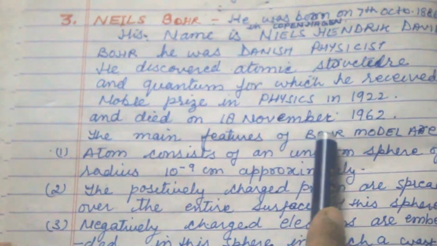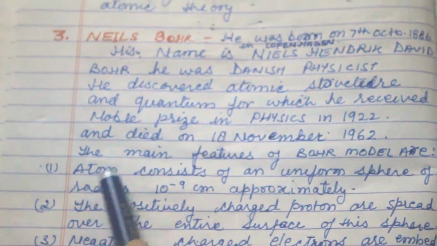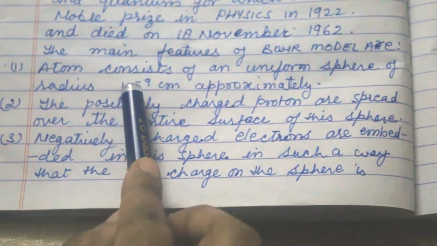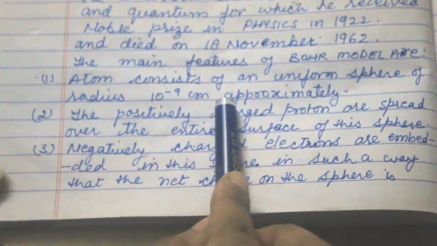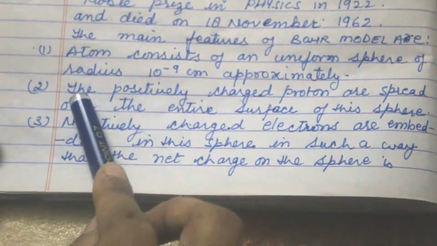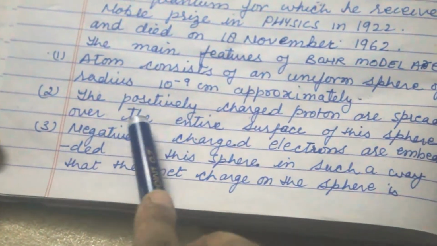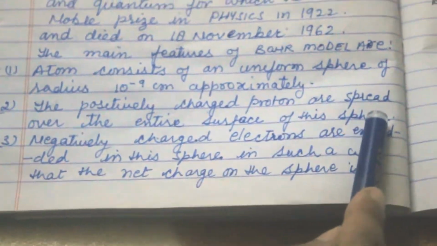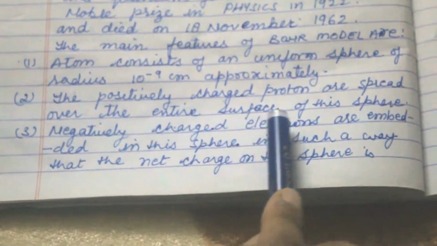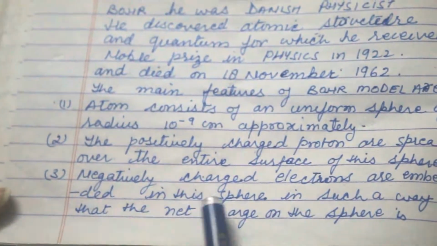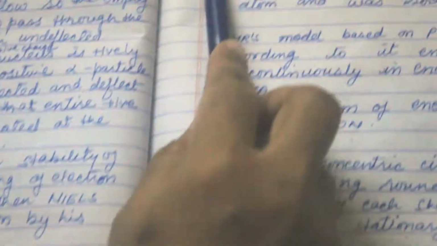The main features of the earlier atom model are: the atom consists of a uniform sphere of radius approximately 10 to the power minus 9 centimeter. The positively charged protons are spread over the entire sphere. Negatively charged electrons are embedded in the sphere in such a way that the net charge on the sphere is zero.